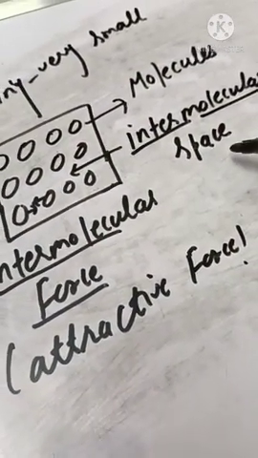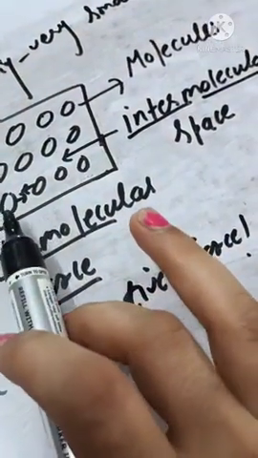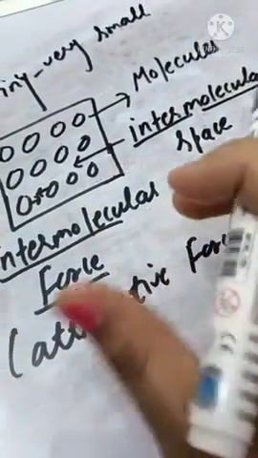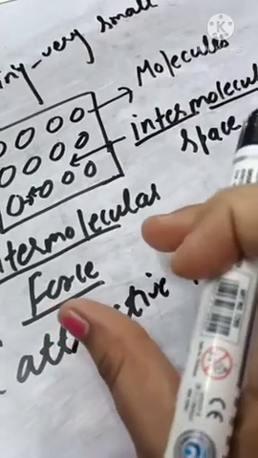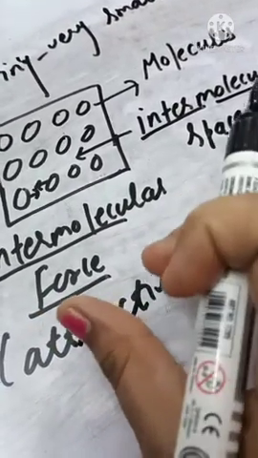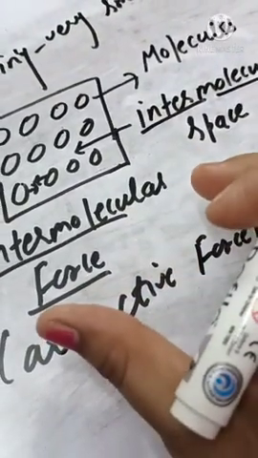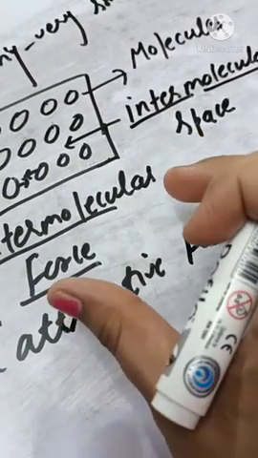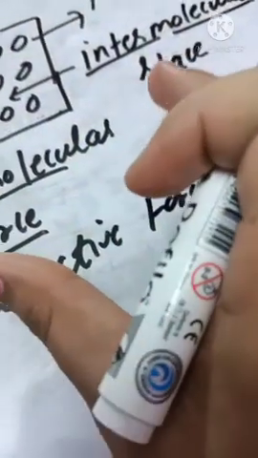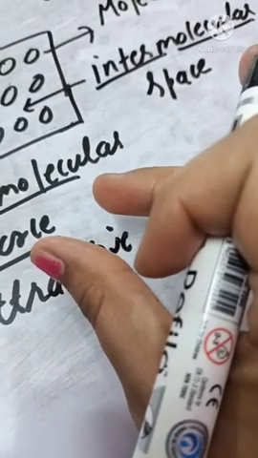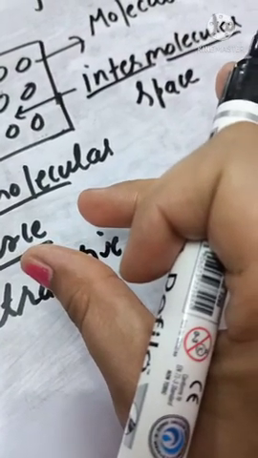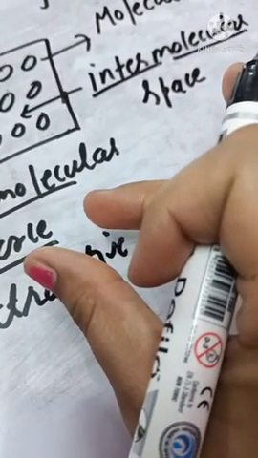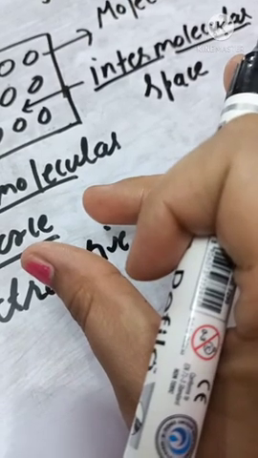Why so? If we have a strong intermolecular force of attraction, the molecules will come close to each other because it's a force of attraction. So as they come close to each other, the intermolecular space, that is the space between the molecules, will reduce.